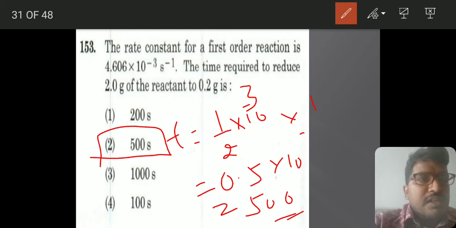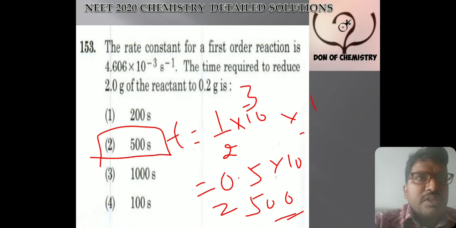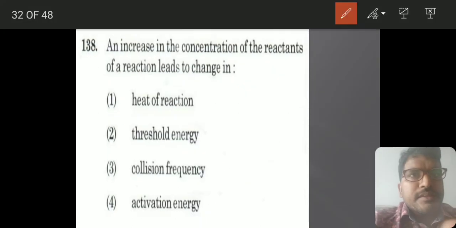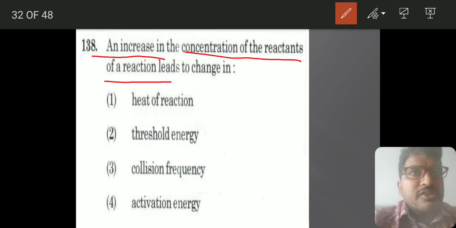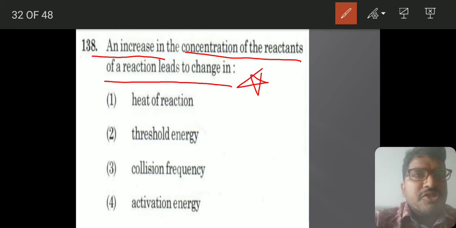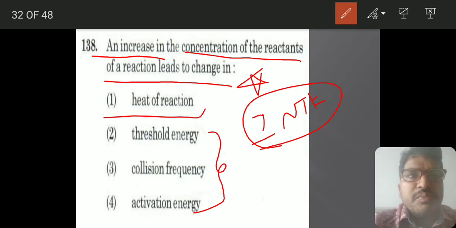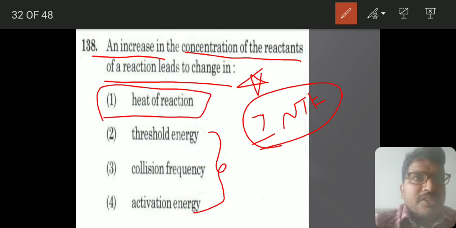So this is the thing. Next, let's move to the next thing. See, this is a little confusing question. An increase in concentration of reactants of a reaction leads to change in. Basically, they gave this based on intensive properties and extensive properties. Here collision frequency, threshold energy and activation energy all are intensive properties, but heat of reaction will be extensive.